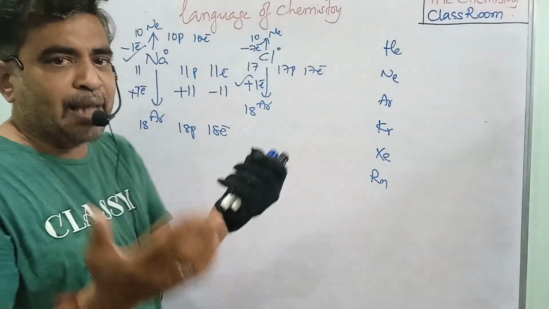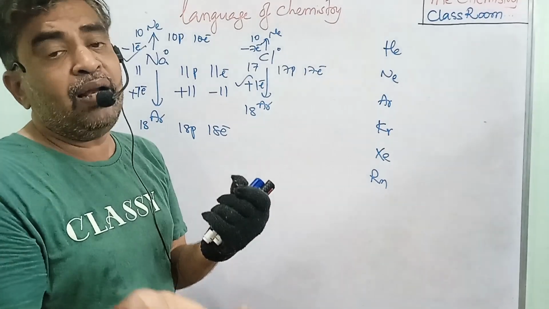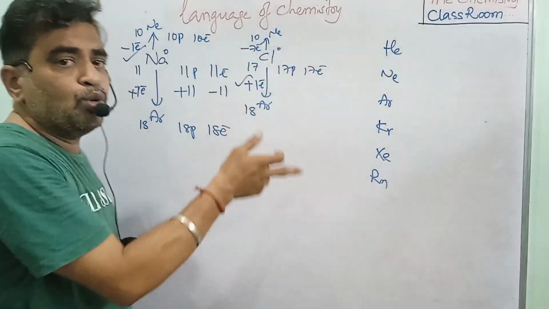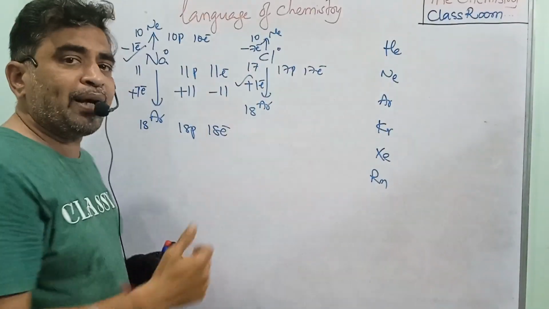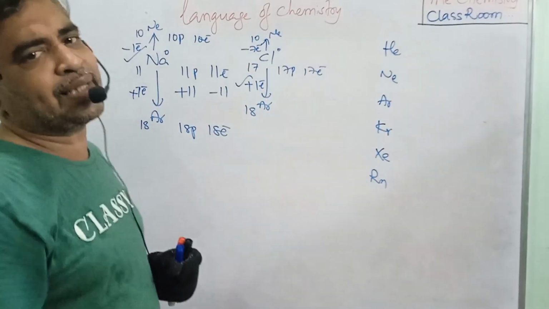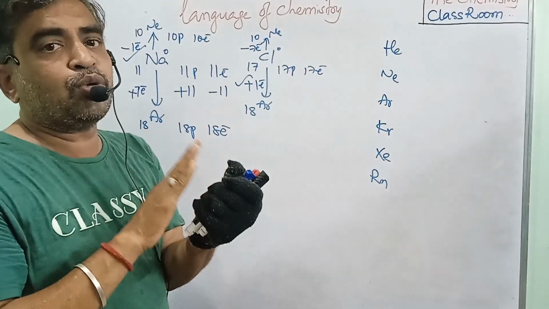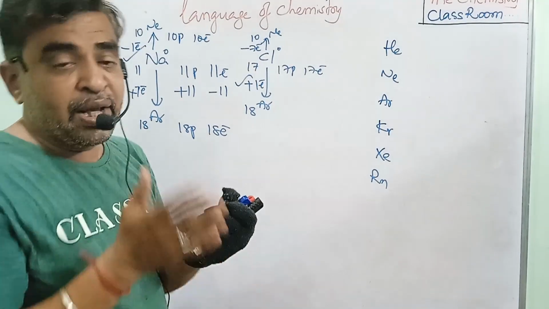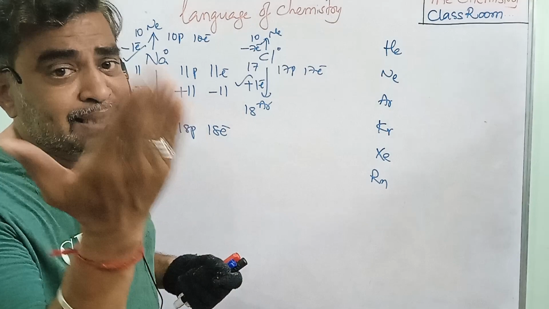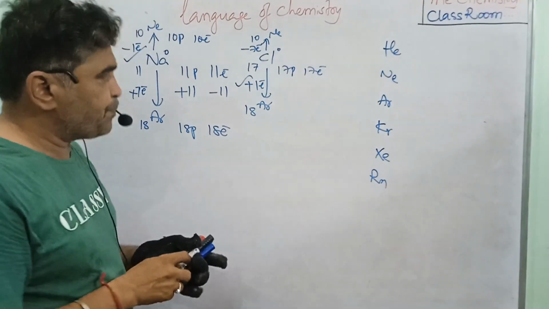So here sodium is approached by chlorine. Sodium has the property to lose the electron, and chlorine has the property to gain the electron. So what happened here? Sodium loses one electron, and that electron is gained by chlorine. Sodium becomes stable, and at the same time chlorine also becomes stable. When sodium approaches chlorine, to get stability it loses one electron, and at the same time, to get stability, chlorine gains one electron. The two atoms become stable. So when they become stable, what happened? Now you see.